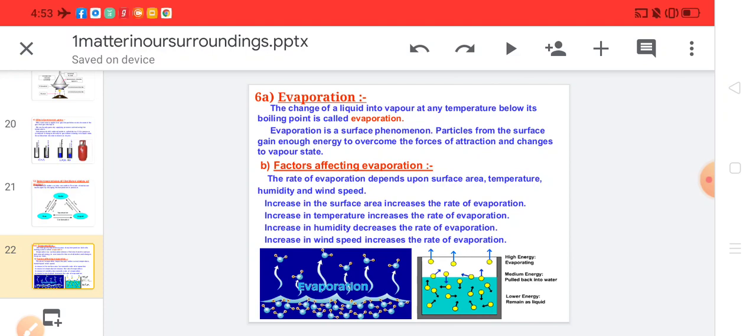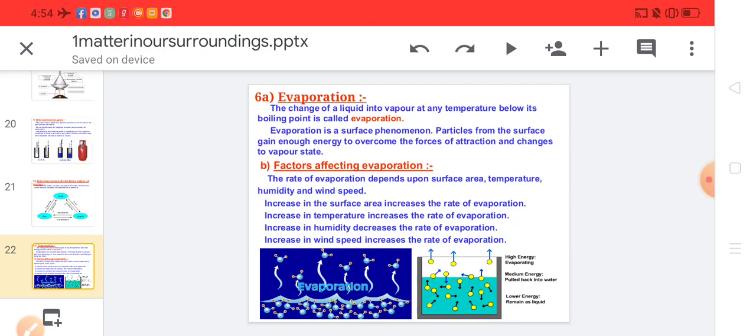Factors affecting evaporation. The rate of evaporation depends upon surface area, temperature, humidity and wind speed. Increase in surface area increases the rate of evaporation. When the surface area is more, the rate of evaporation will be more. Increase in temperature increases the rate of evaporation.